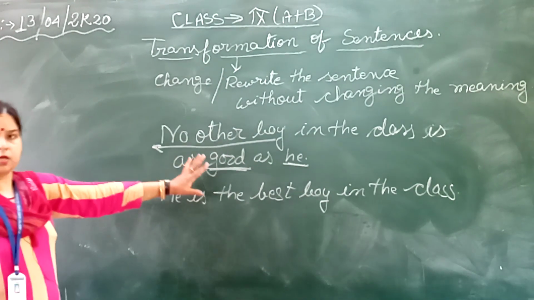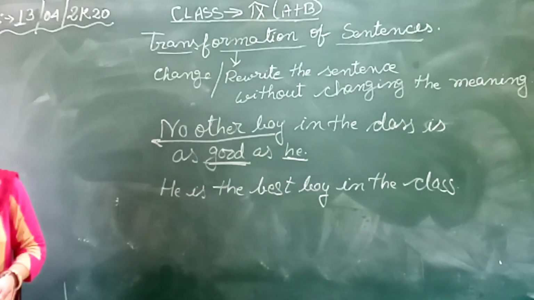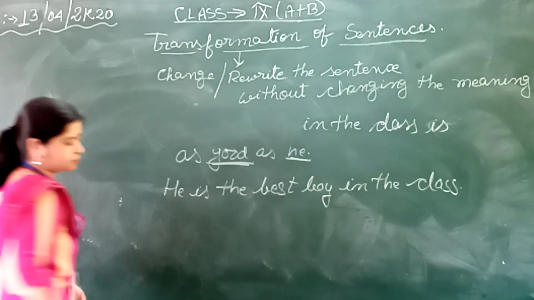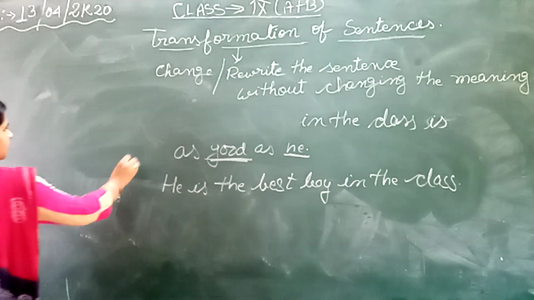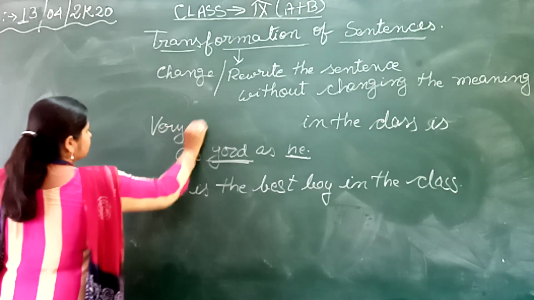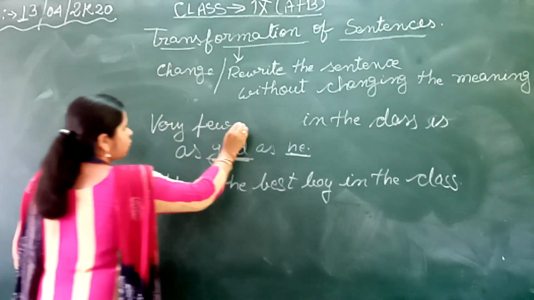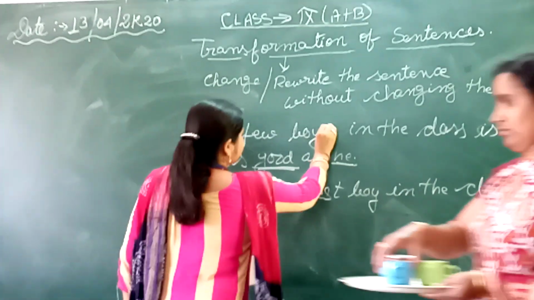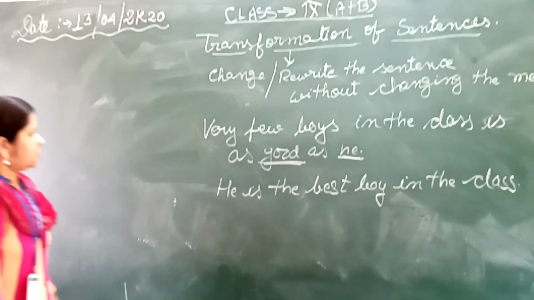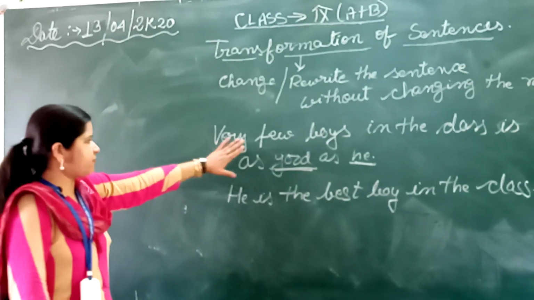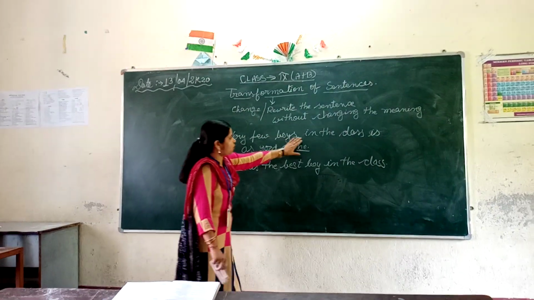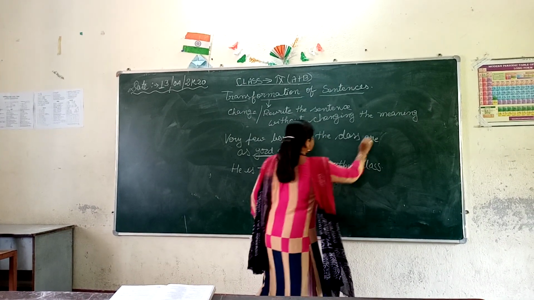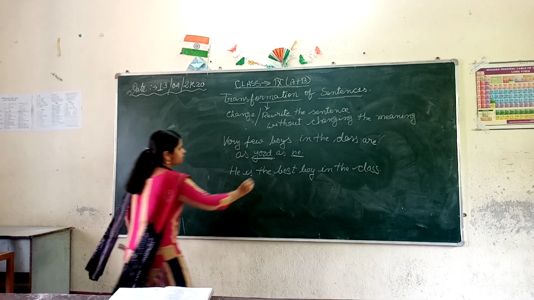Now this you all can do, but when it is given very few, what will I do? It's the same sentence, but I have used very few: very few boys in the class are as good as he.